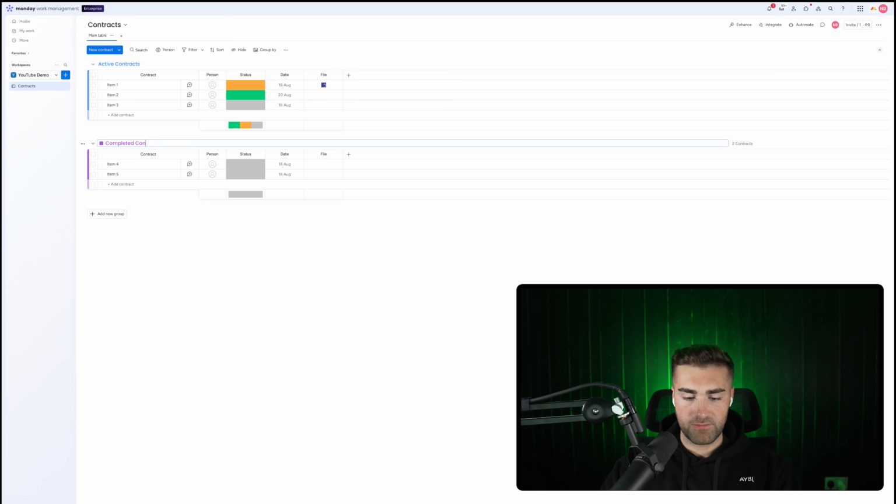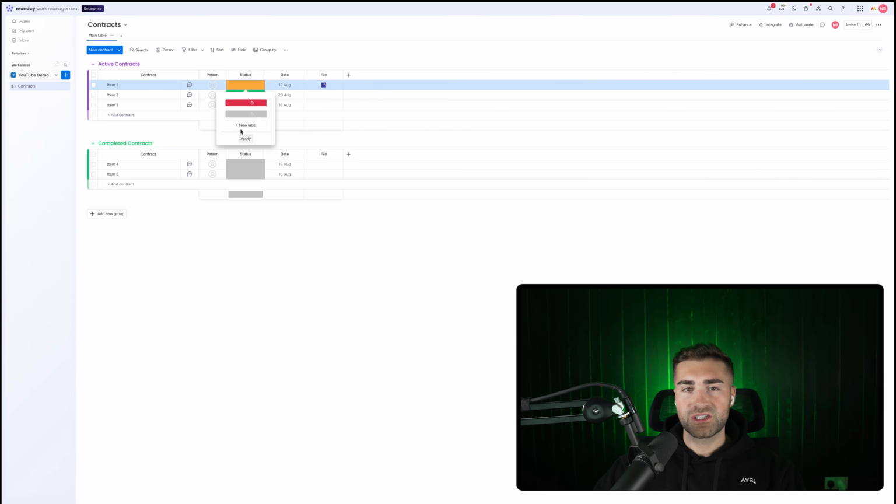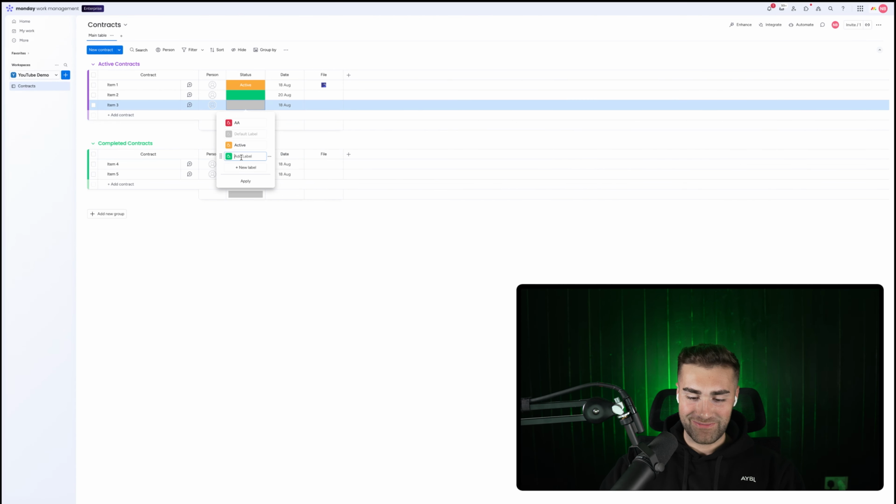So again, nice and simple. You could even have terminated contracts if you want to. So we go active. And then, well, actually, hang on. I'll go active. We'll put it in purple. I don't know what I'm doing here. And then we go green as in completed. And then we'll just set the status options to match those. So we've got active, and then we'll have completed. Oh, Monday, yeah, every time. And then we'll go completed as well.